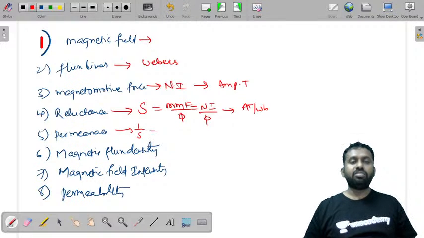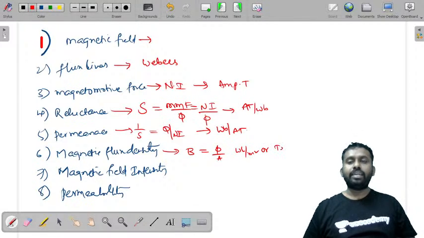Permeance is the reciprocal of reluctance, which is the ease with which the flux lines pass through, and it is given by phi by Ni, and the units would be Weber per ampere turn. Magnetic flux density is flux per unit area. It is Weber per meter square or Tesla. Magnetic field intensity is the strength or the weakness of the magnetic field at a given point. It is H is equal to Ni by L, and the units are ampere turn per meter.